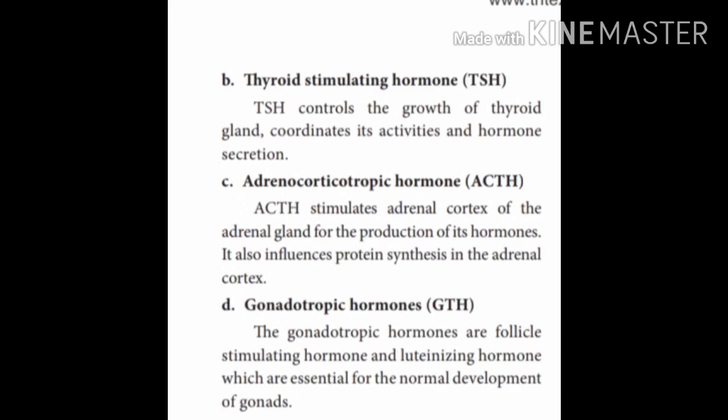It stimulates the adrenal cortex of the adrenal gland for the production of its hormone and influences protein synthesis in the adrenal cortex. The fourth one is gonadotrophic hormone, GTH. It stimulates follicle stimulating hormone and luteinizing hormone, which are essential for normal development of the gonads. So these are the stimulating hormones in three different areas.